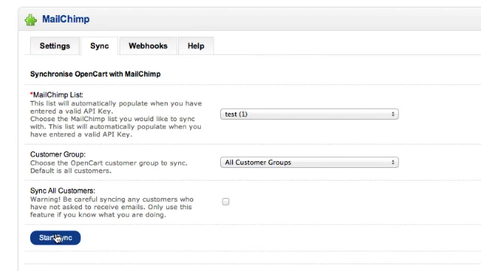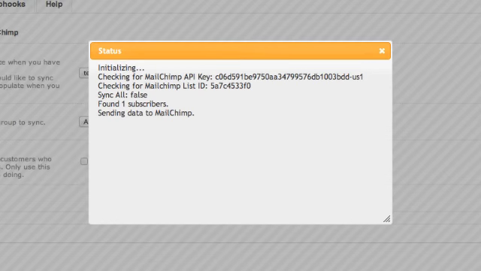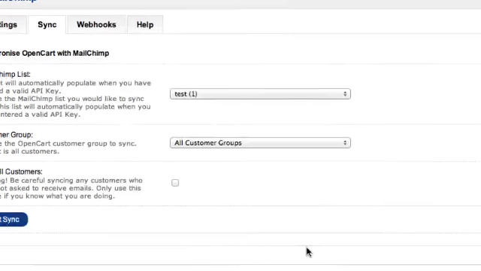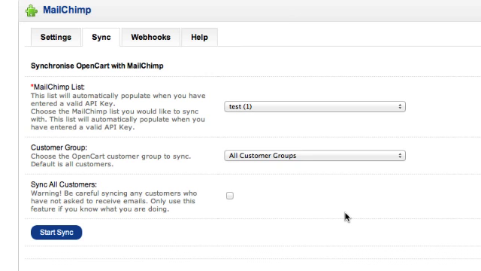That's the one-click sync. If we run it again, you're going to see that it's going to find another person. But this time, because we had the update existing flag set to enabled, it's just updated that record. It hasn't bounced back an error, and it hasn't added anyone new. So that's the power of the one-click sync feature of our MailChimp OpenCart module.